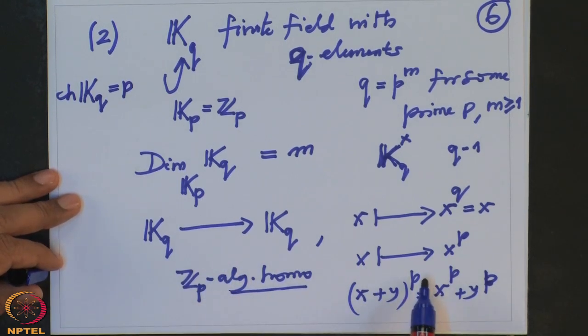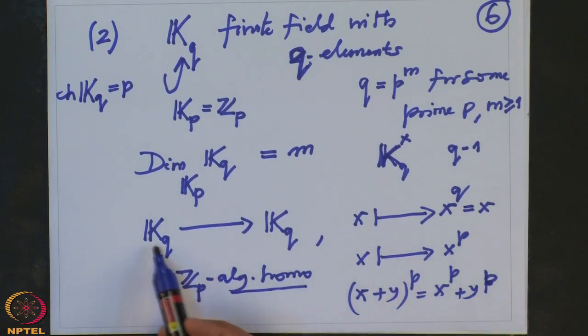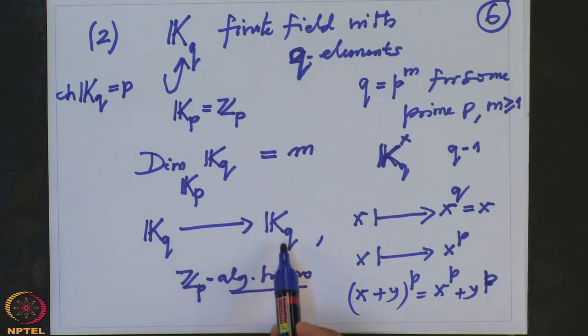It is a map from a field to somewhere, but a map from a field is always injective because it is a ring homomorphism also. So the kernel has to be either 0 or whole. It cannot be whole because 1 goes to 1. Therefore, any algebra homomorphism from a field is always injective. It is also bijective because of the cardinality argument: it is an injective map of a finite set, so the pigeonhole principle says this map is bijective.